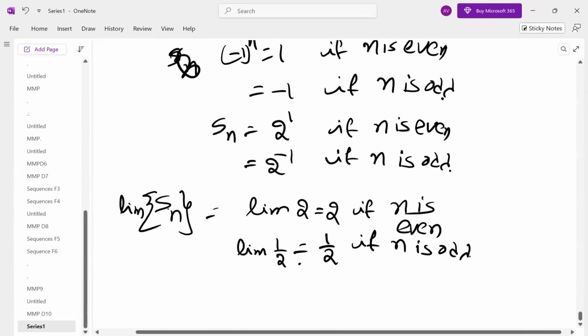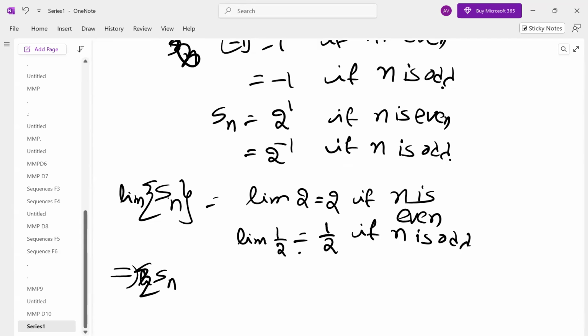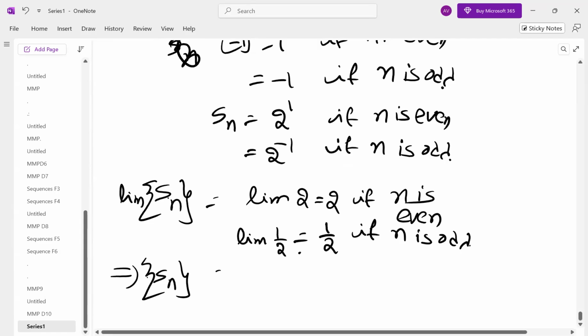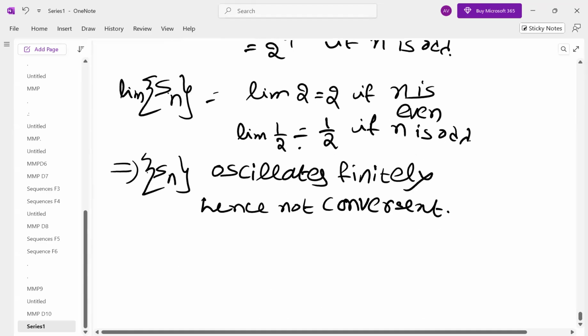The limit is not unique. So this implies sequence Sn oscillates finitely, because 2 and 1 by 2 are not the same, hence not convergent. Therefore, see, not convergent does not mean divergent.